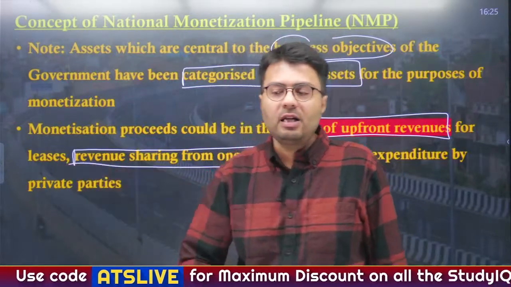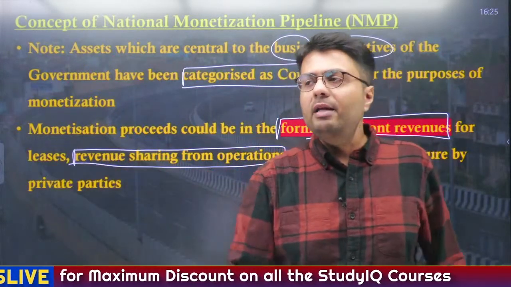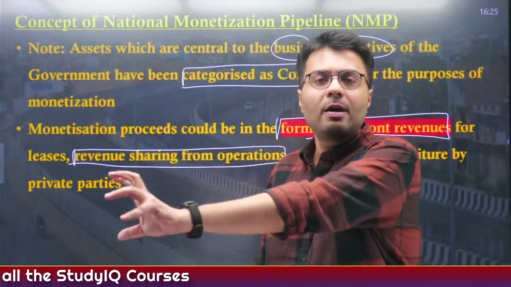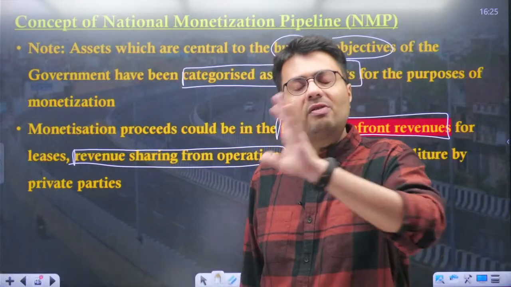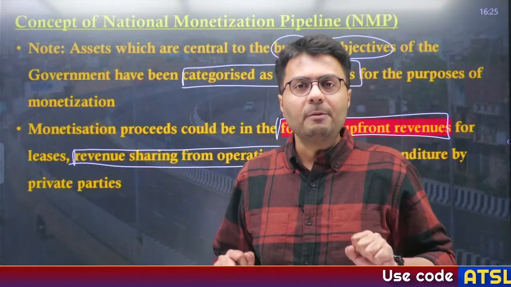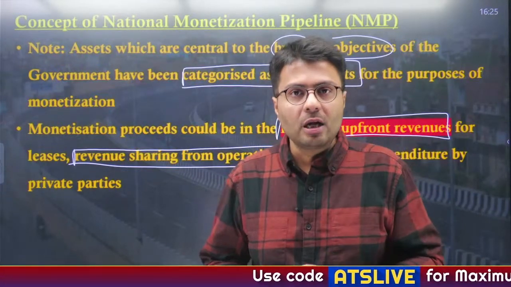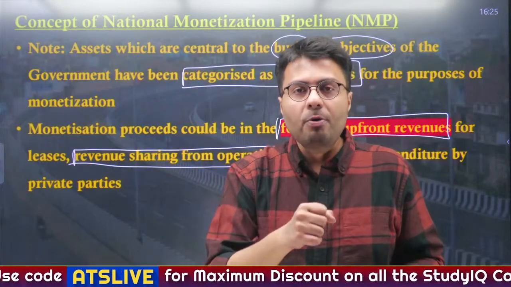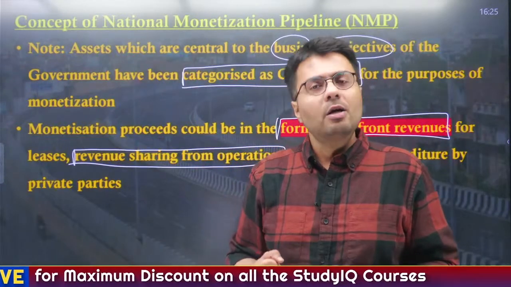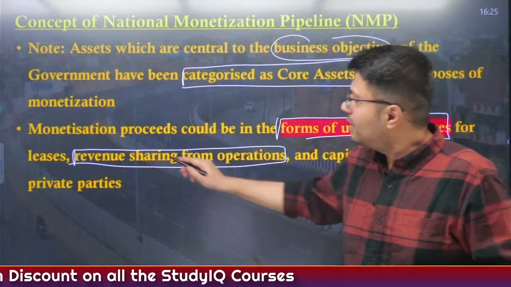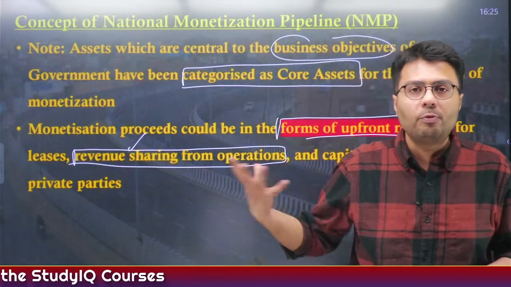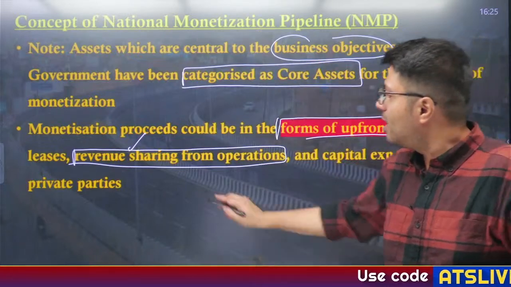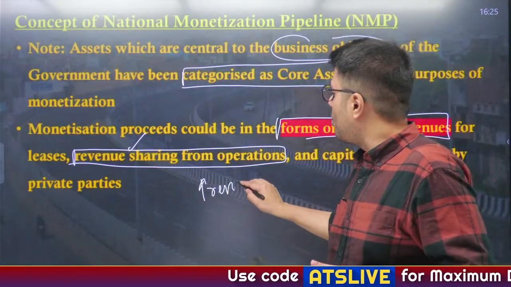Suppose Indian Oil says that, see, my petroleum lines do not operate 24/7. There is a certain period in a day when I send petroleum products through my line, but for the rest of the time that line stays vacant or unoperational. So why don't you use my petroleum line to send your petroleum products and in return pay me the money? So the private company will be quite happy. So that also will lead to revenue sharing, that whatever money Indian Oil is making from these kinds of resources, this is a source of revenue for Indian Oil.